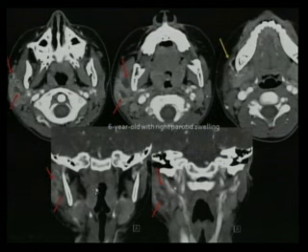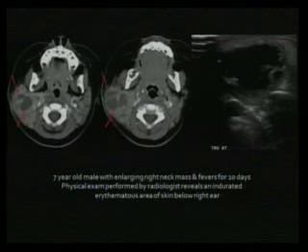Obviously, you want to look for, like I said, thrombophlebitis of the retromandibular vein, which is not in this case, and on CT, obviously, you can't see enhancement of the facial nerve, but that's something which you can see on MR. Another example of an intraparotid, so this is basically parotid infection with an intraparotid abscess. Like I said, the other differential in this case would be an infected lymphatic malformation or a type 1 branchial cleft cyst, the Work classification 2.